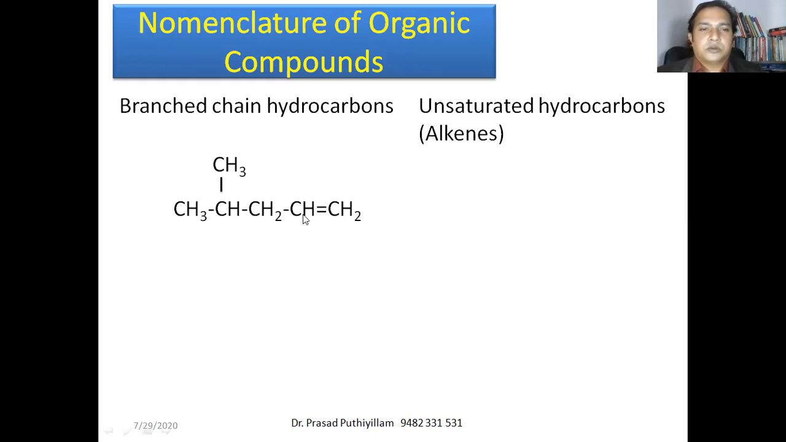Then 1, 2, 3, 4. Fourth carbon atom has got a methyl group. Therefore, it is 4-methylpent... it is 4-methylpent-1-ene. So first carbon atom has got a double bond. Therefore, pent-1-ene. Pent-1-ene again we can write as pentene only.